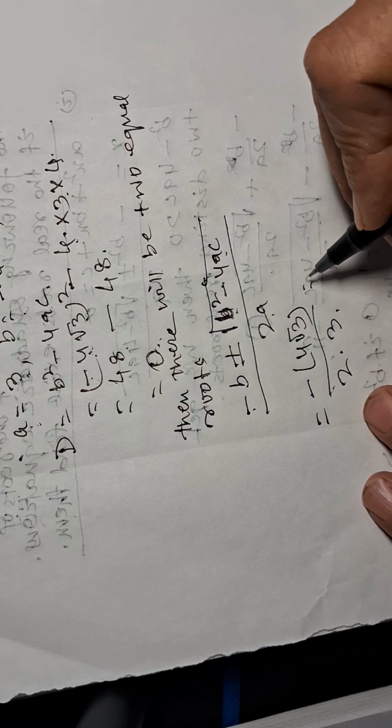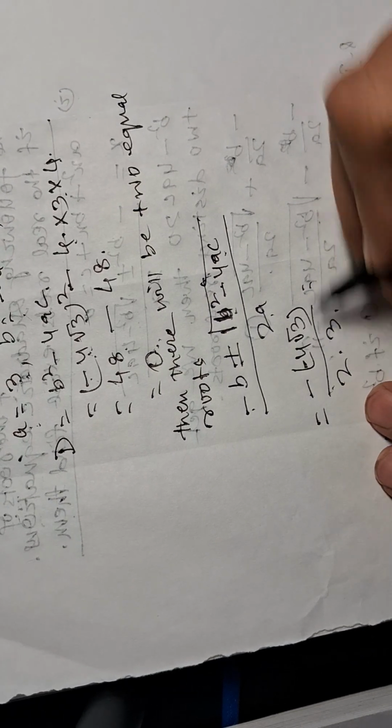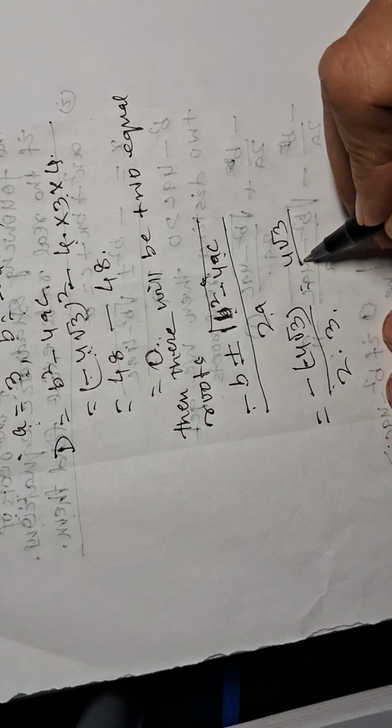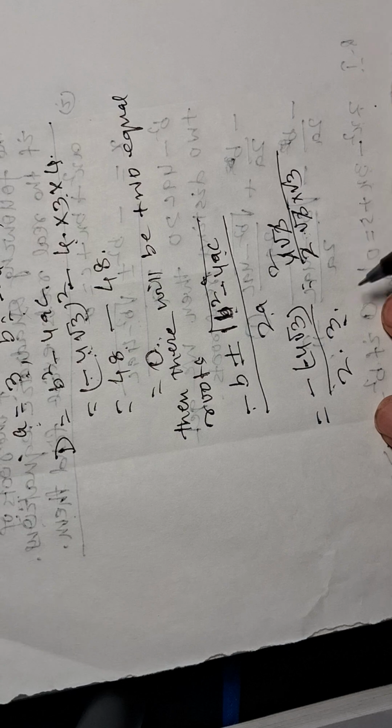Then the result will be 4 root 3 by 2. This 3 will be converted into root 3 into root 3. Okay? 2 root 3 cancel.